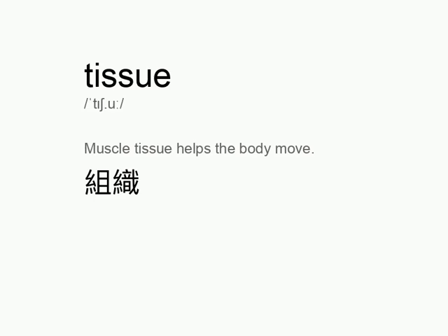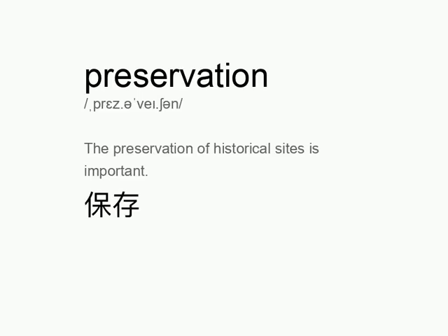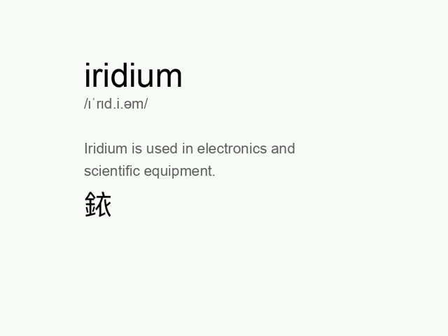Tissue. Muscle tissue helps the body move. Preservation. The preservation of historical sites is important. Iridium. Iridium is used in electronics and scientific equipment.